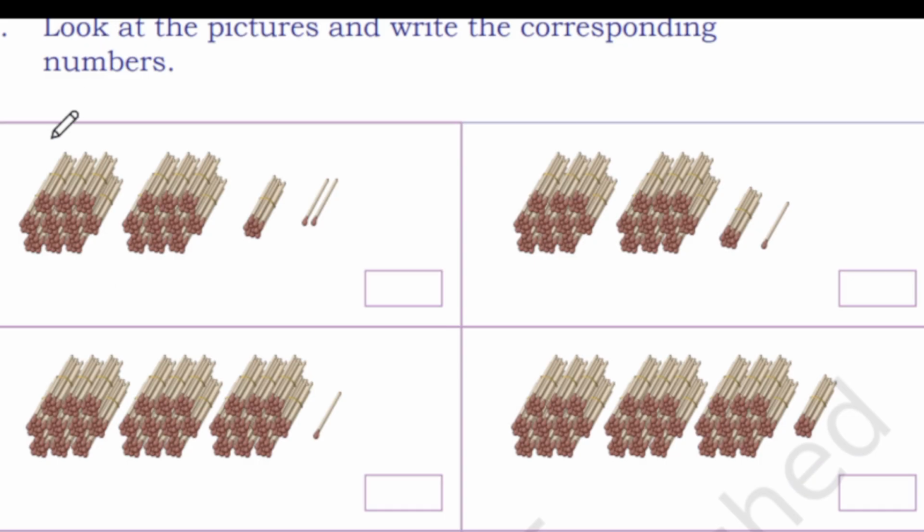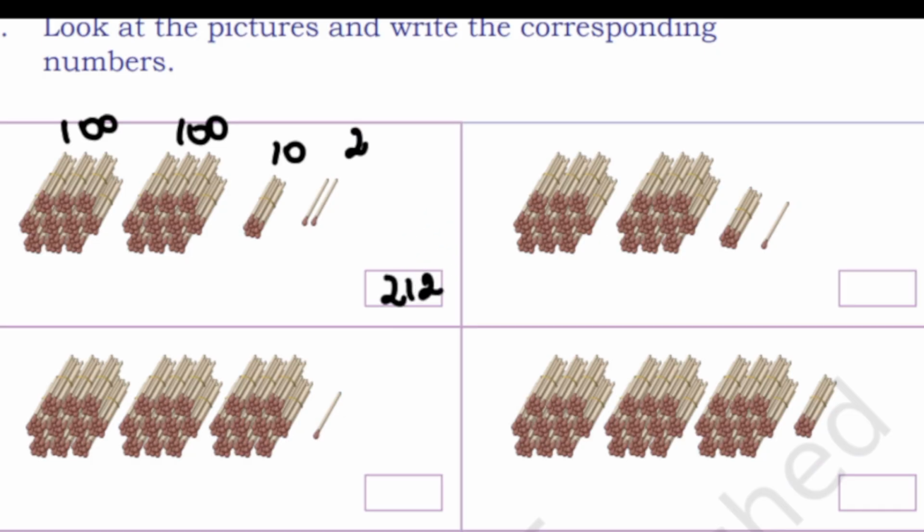Okay, so we have bundles here. This one is 100, this one is one more 100. Then we have one single bundle which is 10 sticks, and two loose sticks. So 100 plus 100 is 200, 200 plus 10 is 210, 210 plus 2 is 212.